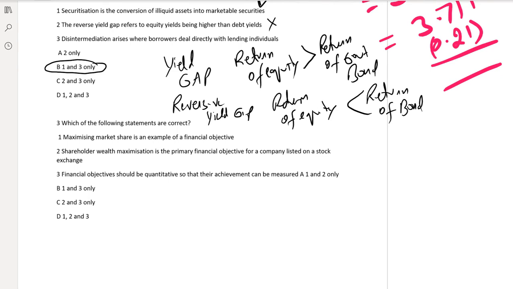Okay, let's move to the third. Maximizing market share is an example of financial objective. Maximizing market value can be the financial objective, but maximizing market share is not a financial objective. So this is a wrong statement. Shareholder wealth maximization is the primary financial objective for a company listed on a stock exchange. Yes, this is a true statement. Financial objectives should be quantitative so that their achievement can be measured. Yes, this is also a right statement. So 2 and 3 are the correct answer.